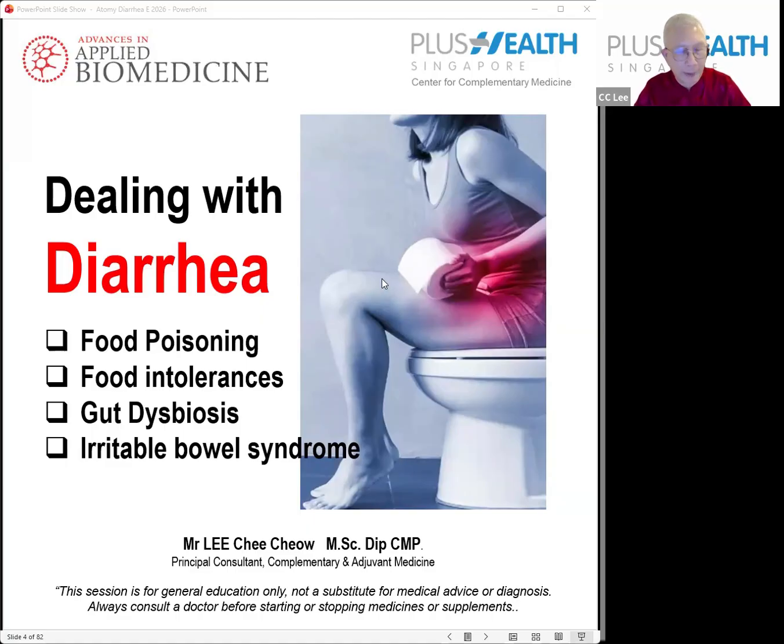And just remember a simple principle. There's no one size fits all solution for diarrhea, right? In fact, if you can diagnose your diarrhea and identify the cause of diarrhea itself, very often there is a specific remedy that can help you with the diarrhea itself.